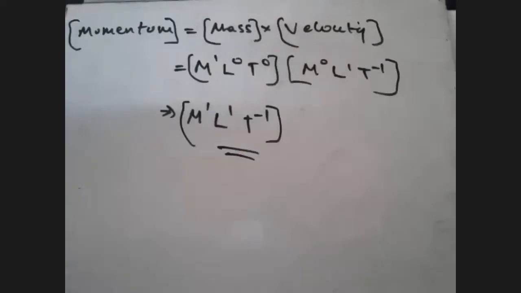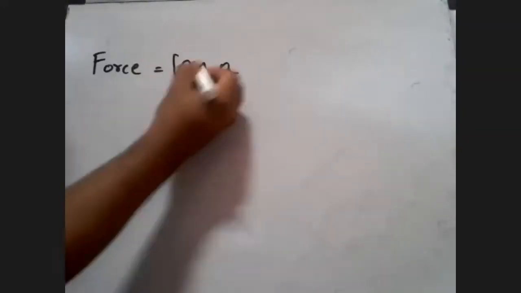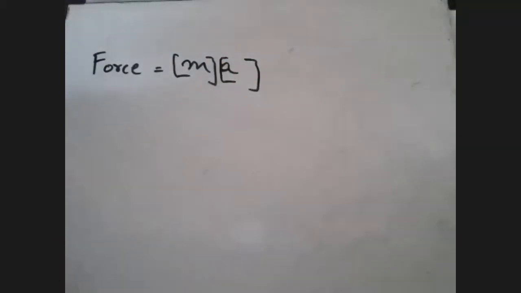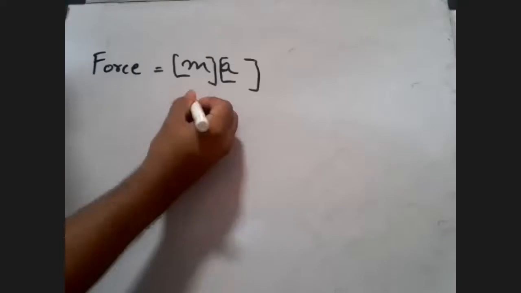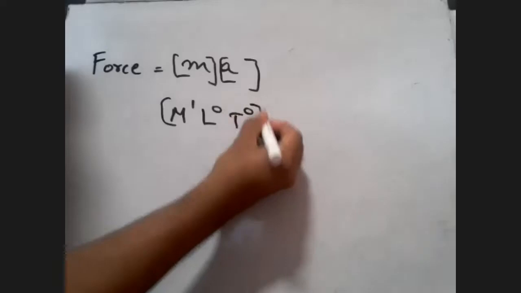Now I want you all to find out the dimension for force. Take any formula for force and try to find out. M L T minus 2. Okay, great. You all have become very fast now. Force is equal to, you can take any formula, students, it does not need to be what I'm taking, mass into acceleration, which is the most common. We can take dimensions with respect to brackets over here. Mass is of course M raised to 1, and you can add everything else which is raised to 0.